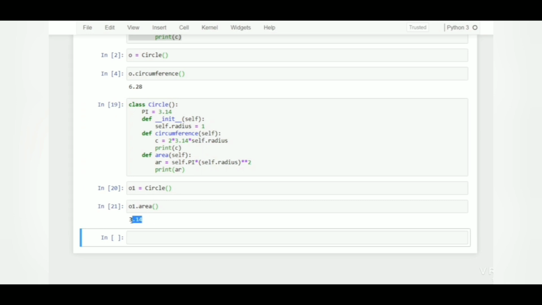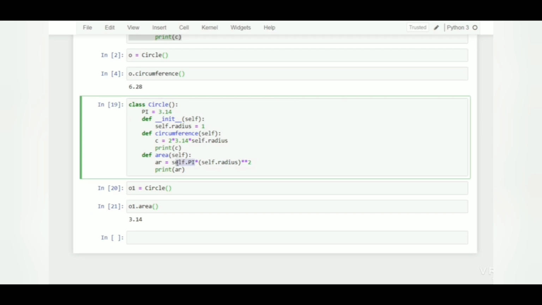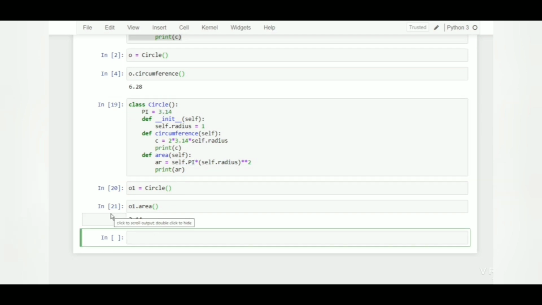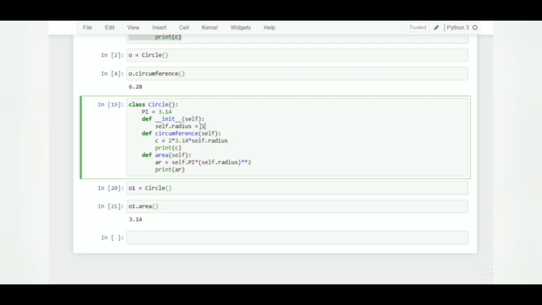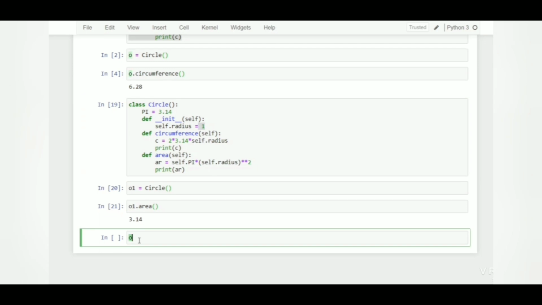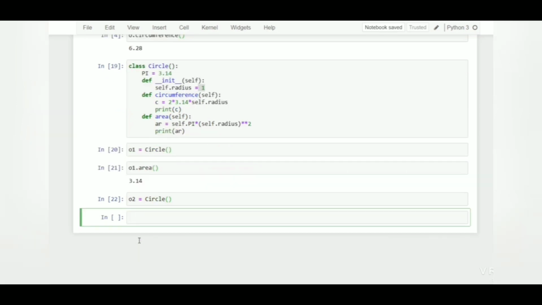So I will say print O1. You can see the output is 3.14 since the radius was 1. So we got the area, which was 3.14. Let's see, if you want to change the value of radius for different circles, you would say O2, having the same blueprint, Circle. Now I have to change the value of radius. So I will write O2 and then the name of the attribute, radius is equal to 2.